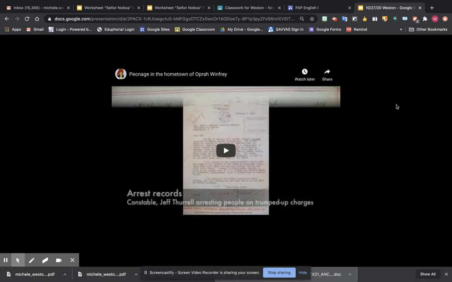But this gives you an idea of what those workers' lives were like in the story with Senor Noboa and on the banana plantation. Remember, that setting is in Latin America.